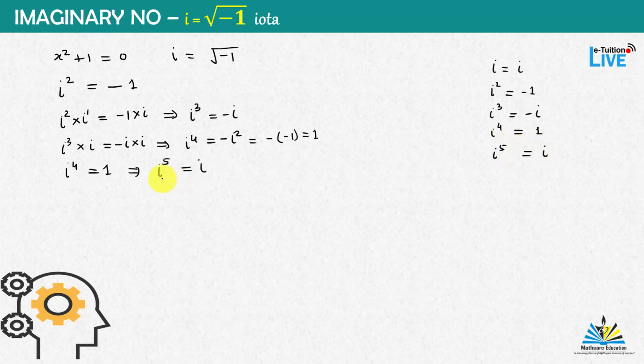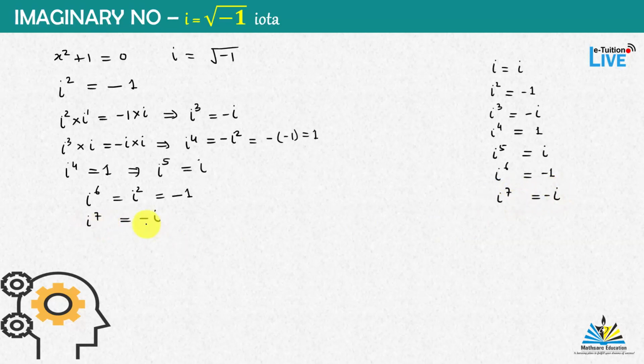Now if we again multiply by i, then we will get i to the power 6 is equal to i square, and i square is equal to minus 1. So i to the power 6 is equal to minus 1. Now again multiply by i, we will get i to the power 7 as minus 1 into i, that is minus i. So write it here, i to the power 7 is minus i.